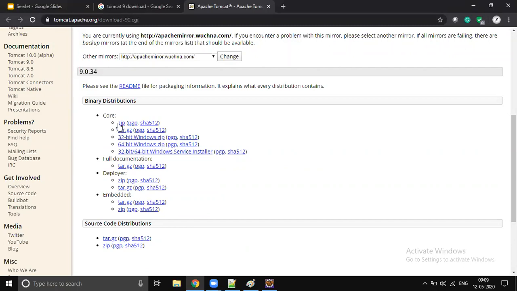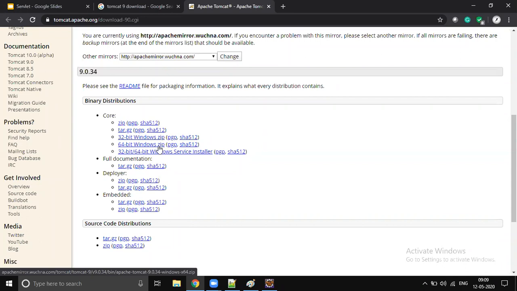You just click on this zip file. Anything is fine, the zip file or the 64-bit Windows zip. This is recommended. I think everybody is using 64-bit only. By default, nowadays every operating system is 64-bit; 32-bit has no support now.